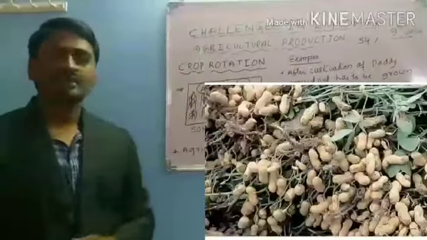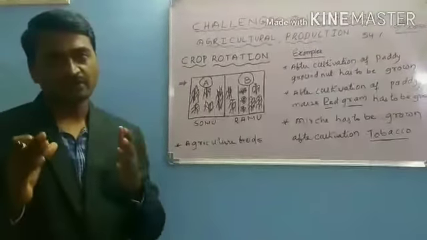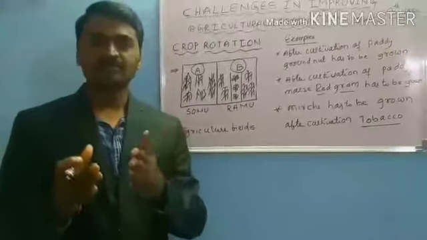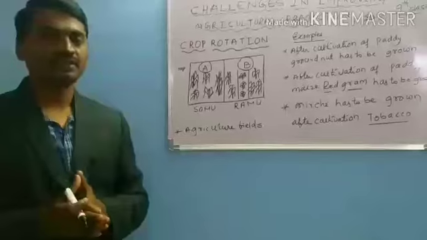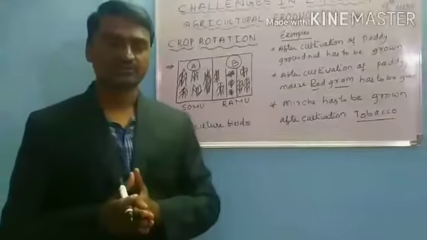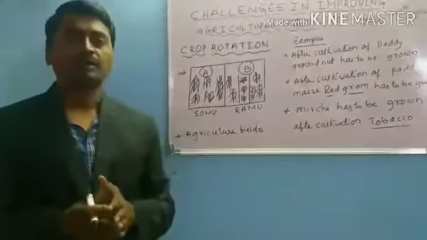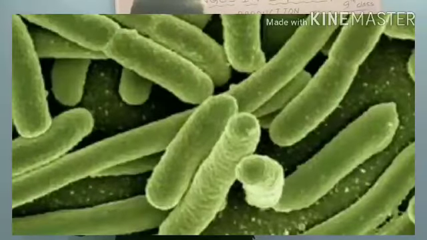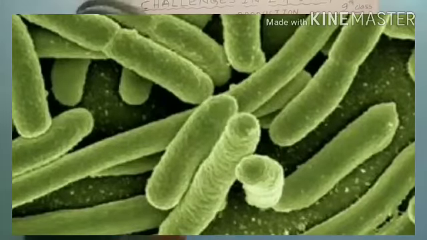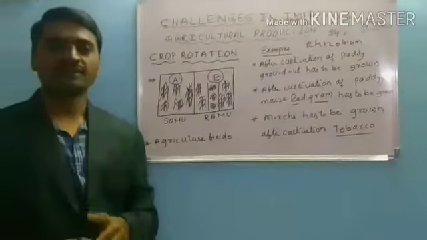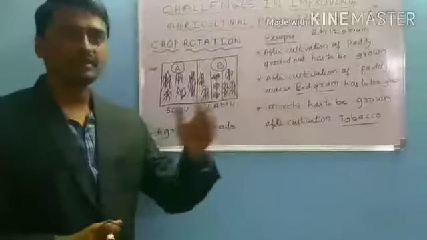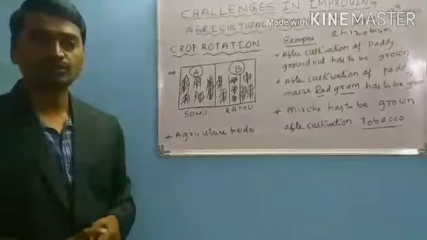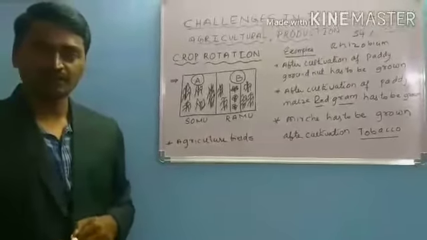In crop rotation, legume plants play a vital role. Legume plants belong to the Leguminosae family. They have specialized roots which are home for rhizobium bacteria. The rhizobium bacteria are able to convert nitrogen gas into nitrogenous compounds. So leguminous plants are able to fix nitrogen in the form of ammonia.